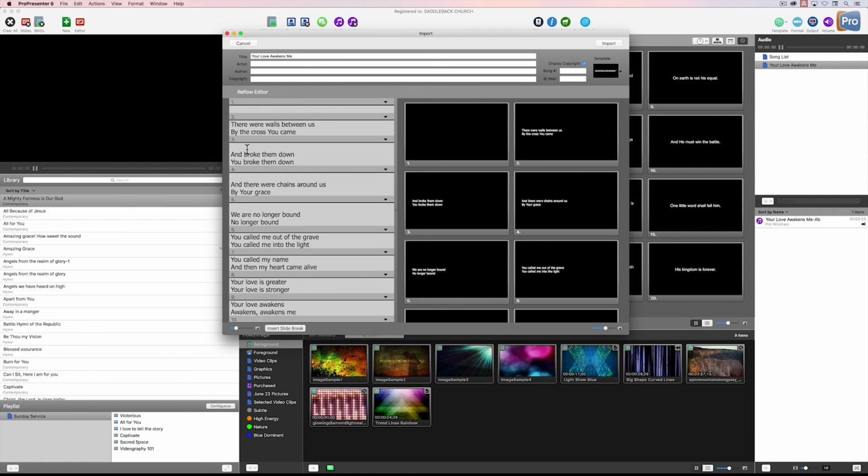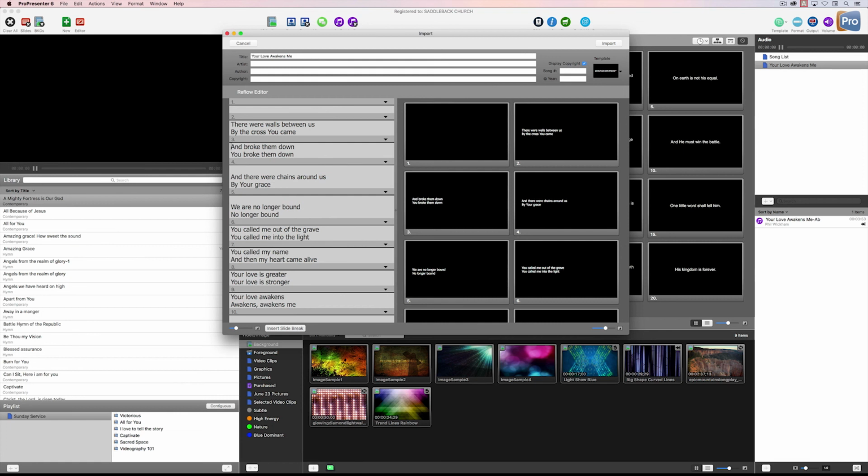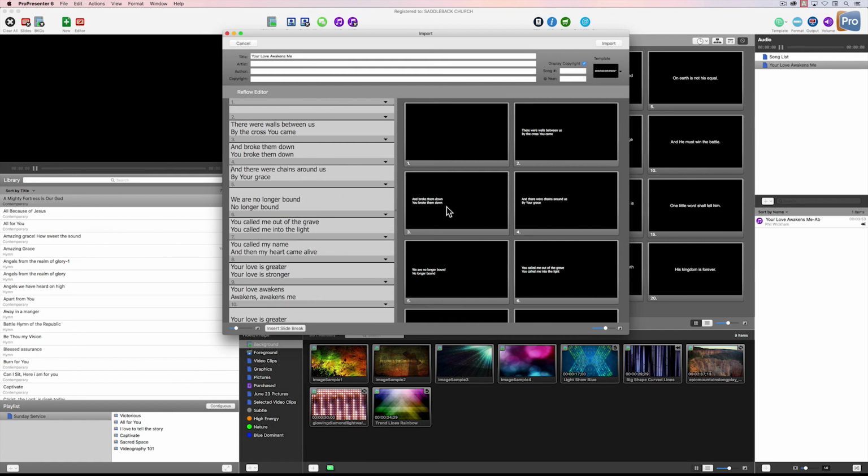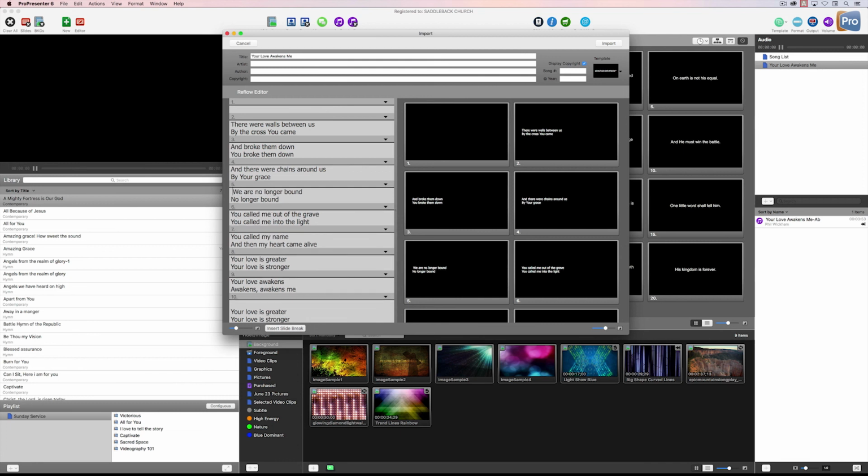Now there are some spaces here that you probably don't need. For practice it's not going to matter, but if you want to learn how to clean things up, click to the left of the first line of lyrics and push delete and look what happens. See how it cleans that up? Here's slide 4. It updates right there. Let's go to slide 5. Click delete and it updates.